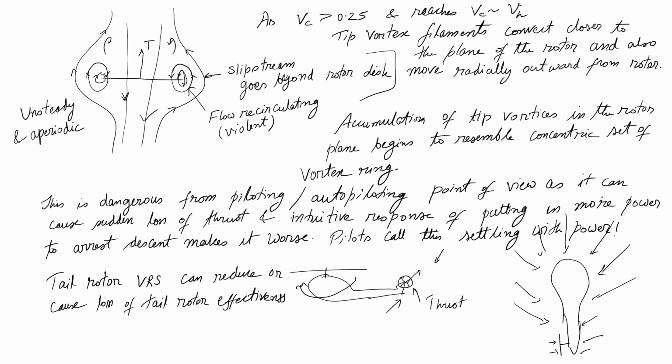I can take wind from many directions, but when my tail rotor enters VRS, in that direction when it goes in descent, I can only take a very small amount of wind. So, it is vulnerable to side wind from a certain direction. From a certain angle, can it reduce the VRS? It will also reduce the effectiveness of your tail rotor to counter torque. Okay. So, this is one known challenge in any helicopter of conventional type.